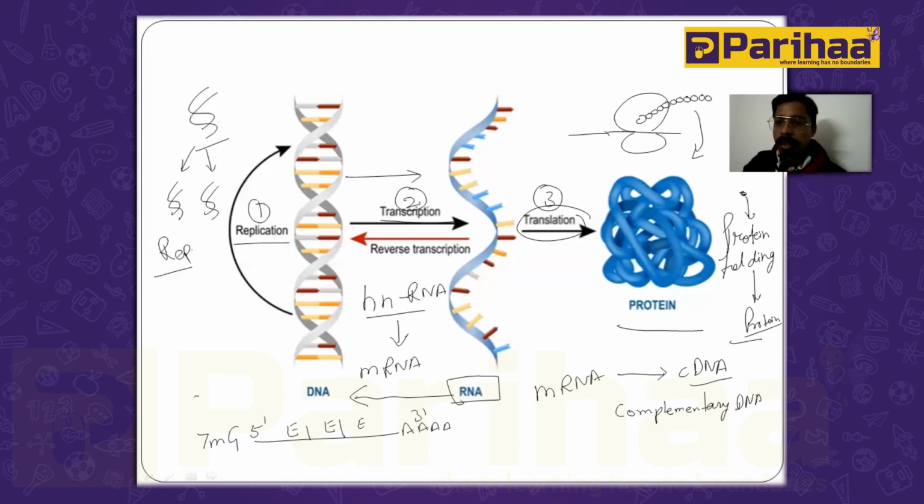That complementary DNA forms from the messenger RNA with the help of reverse transcriptase. This is called the reverse transcriptase enzyme. This is the reverse transcriptase enzyme that works over the mRNA to form a double-stranded DNA. That is all about the central dogma. Thank you so much.